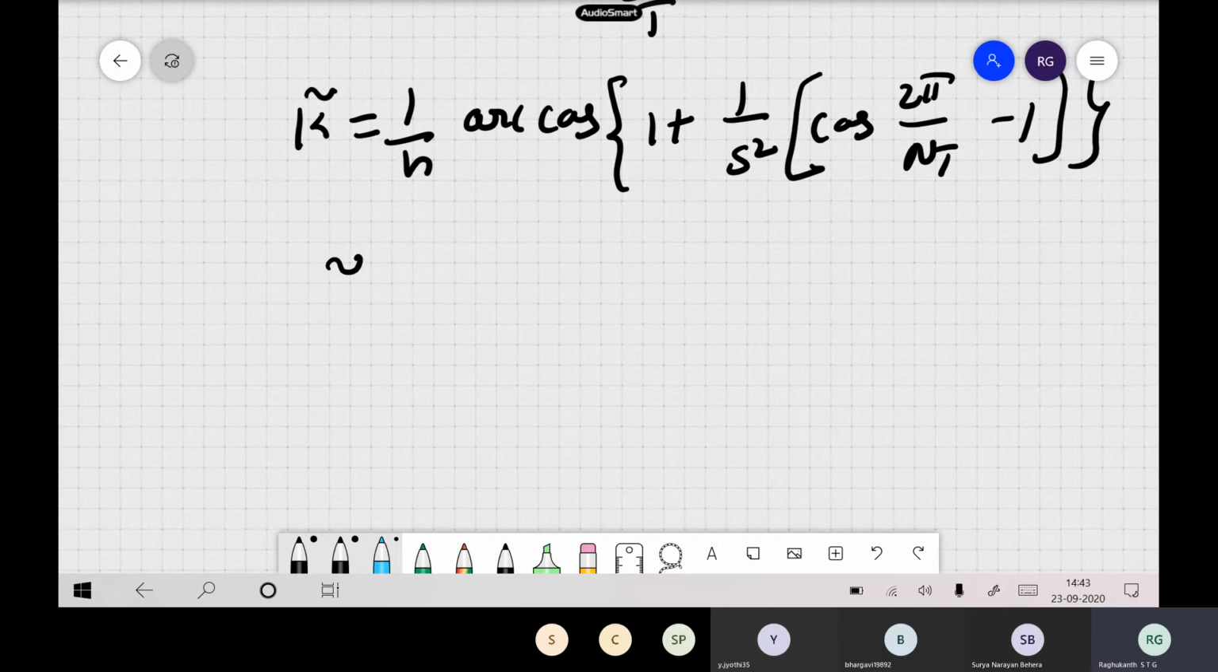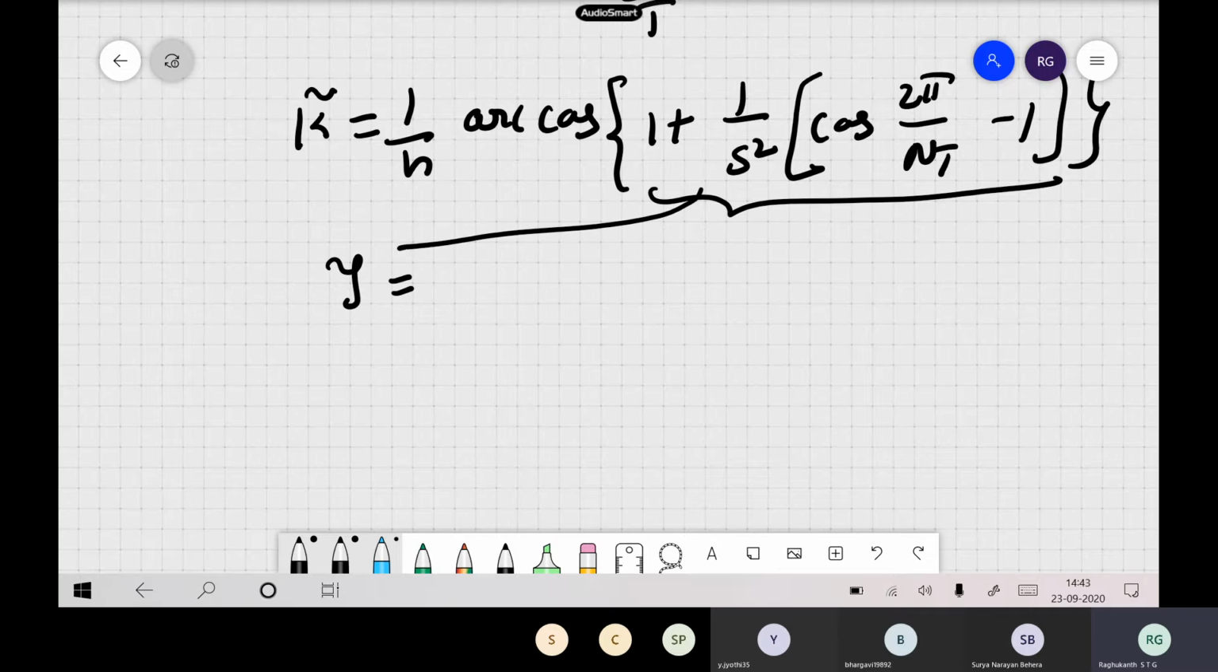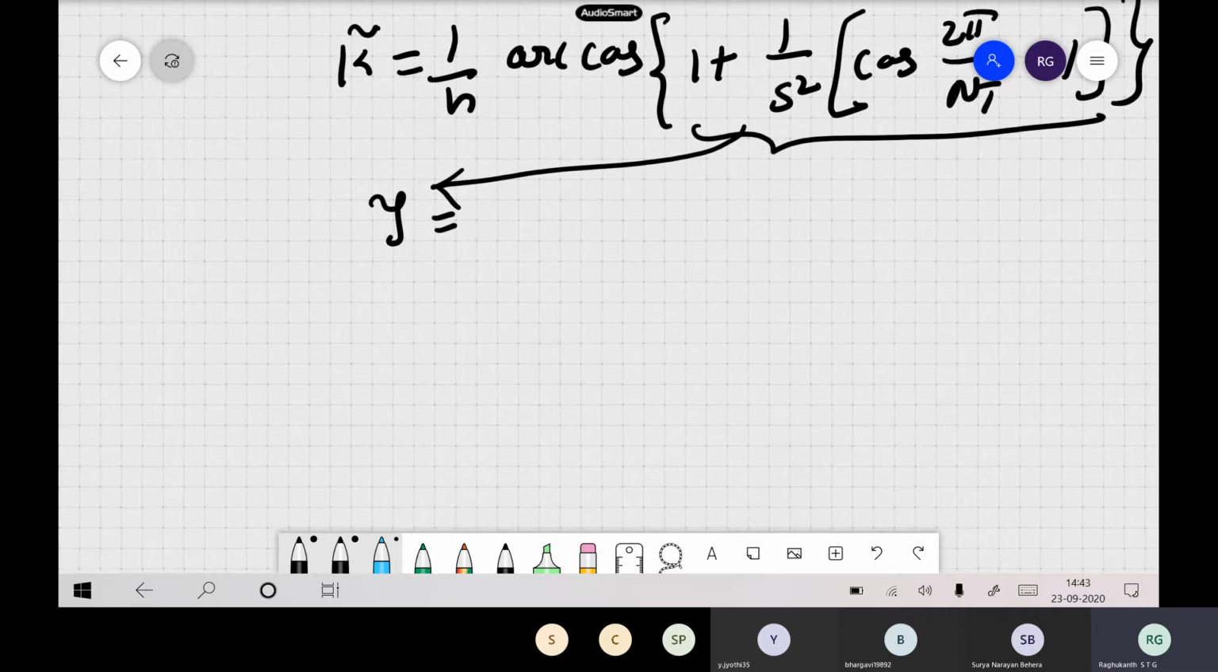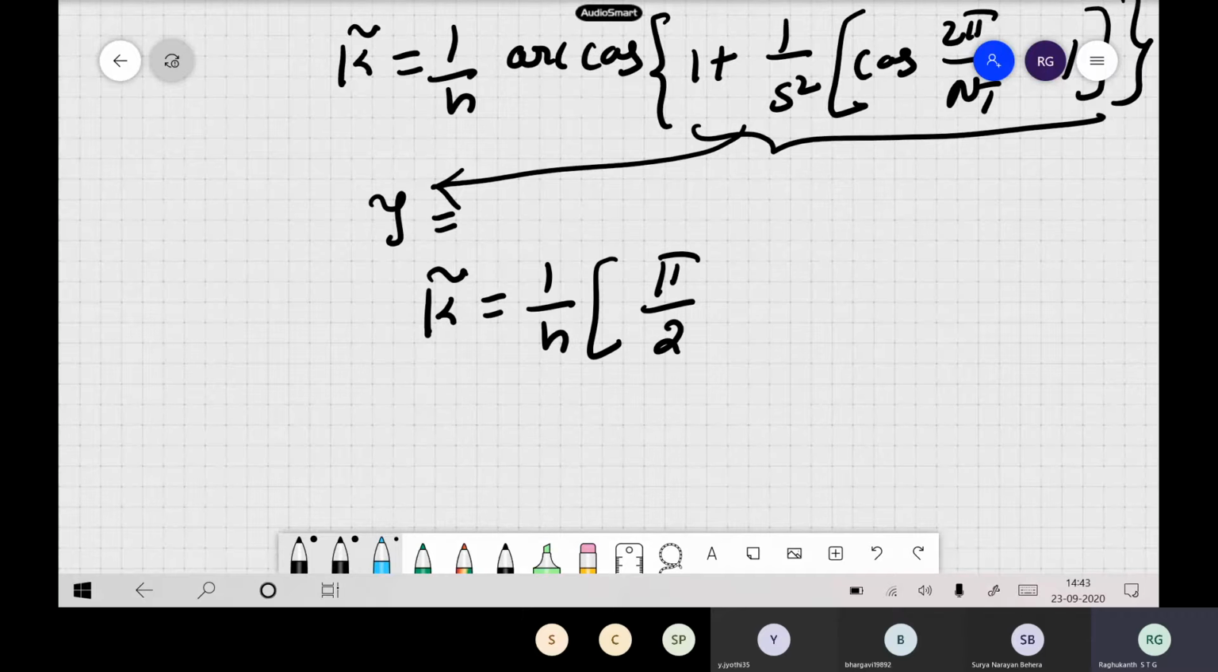If you denote this entire expression as some psi, you can write k hat as 1 by h times pi by 2 minus arc sine psi. So you can see both cases: one is this case, the other is this case. So you have two separate expressions.